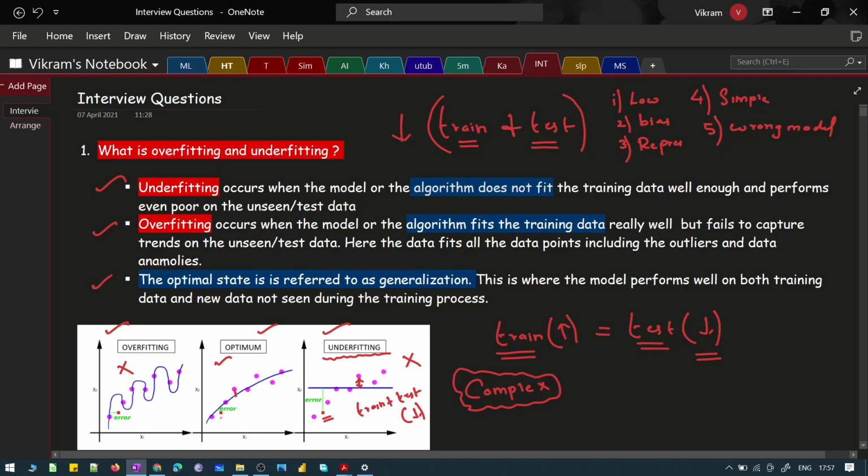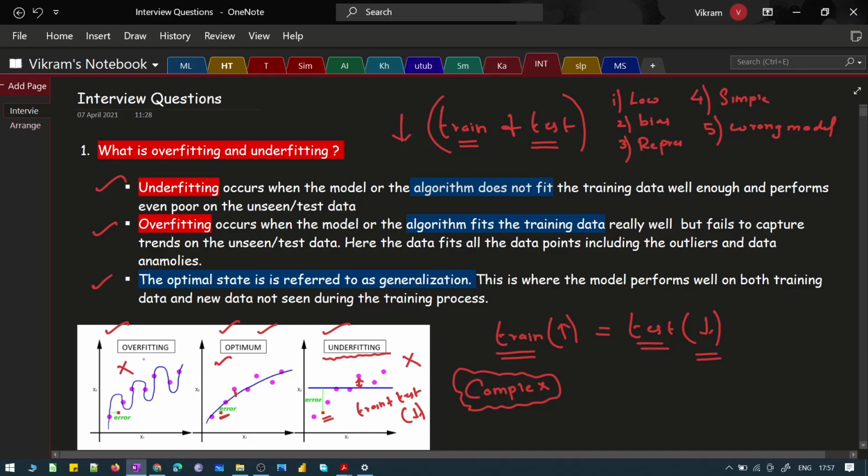And if you look over here, the test data, which is the red box that we have here, also we see that it is very close to what has been predicted, but there also exists an error. This is the optimum state, wherein I'm okay to have error both on my training and on my test data, but it should be reasonable and it should be a generalized prediction that I want. So this is what you call an optimal state. This is what is required when you build a model.